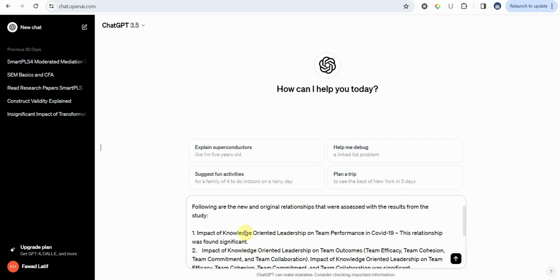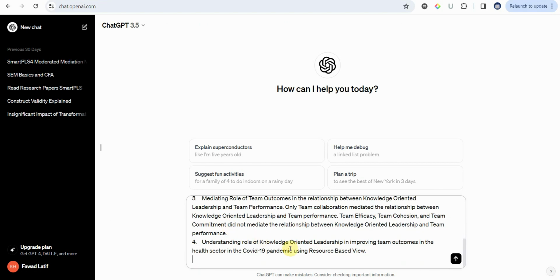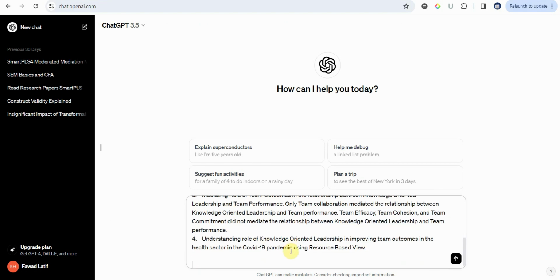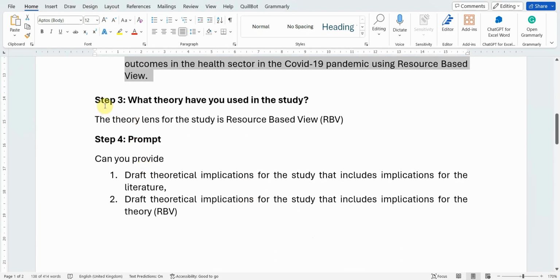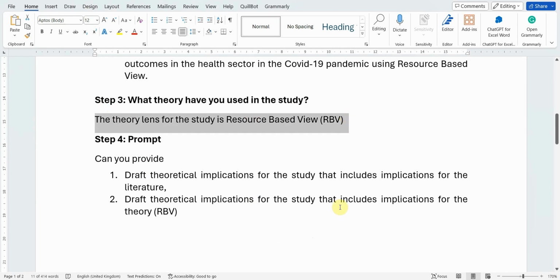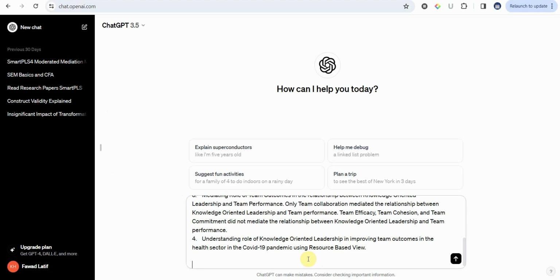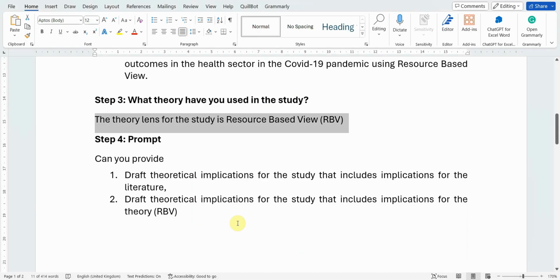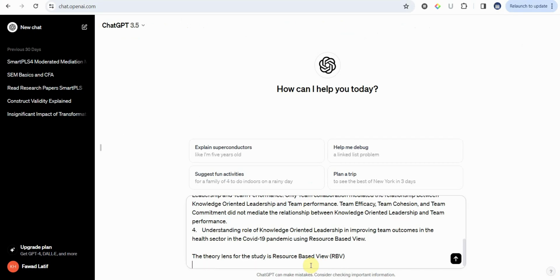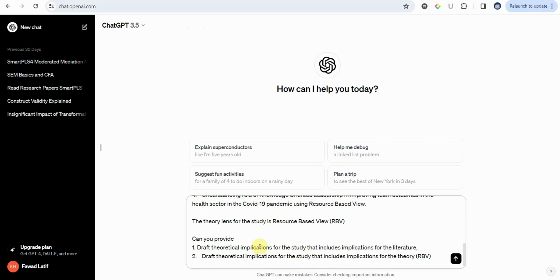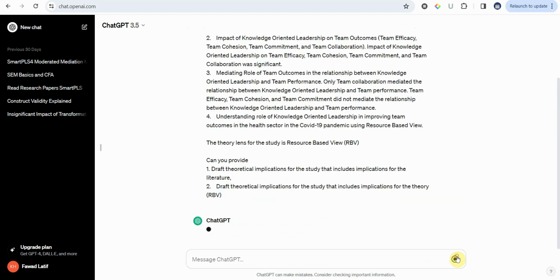All good. And then step 3, the theory. Copy, paste, and then the magic words, and let's see what we get.